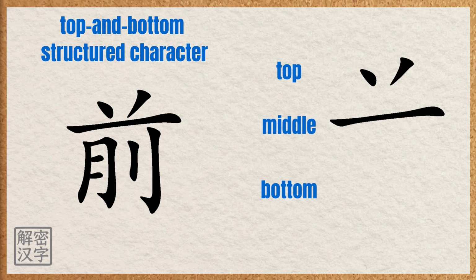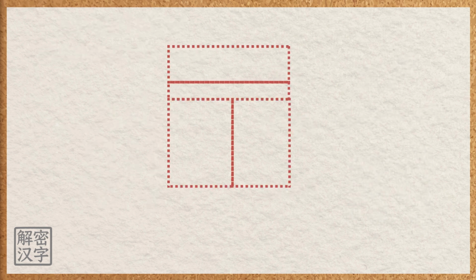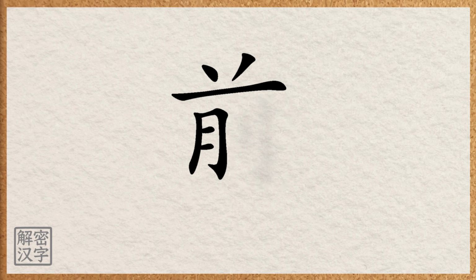The bottom part has 2 sections. On the left is the component yue, and on the right there are 2 short strokes, a short vertical line and a vertical hook. Let's review. The character qián is made up of 4 parts: 2 dots, 1 horizontal line, the radical yue, and a short vertical line with a vertical hook.